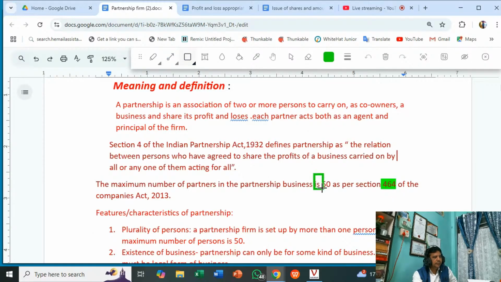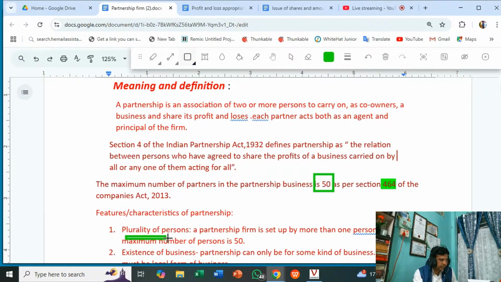It is given here, this 50. Well, I'm taking a 2 minute break. Just all of you see this, the features. State any two or three features of partnership. What will be your answers? The partnership form must have a minimum of 2 and a maximum of 50 persons. That is the plurality.